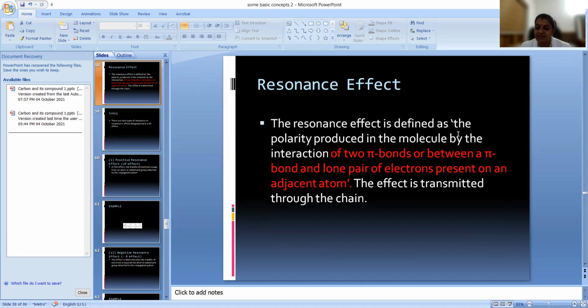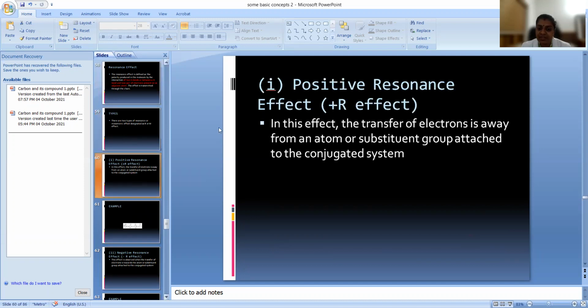The resonance effect is defined as the polarity produced in the molecule by the interaction of two pi bonds. In the inductive effect, polarity is introduced because of an electron withdrawing or electron donating group. Here the polarity is introduced by the interaction of two pi bonds, or a pi bond and a lone pair of electrons. There are two types of resonance effect, plus R effect and minus R effect.